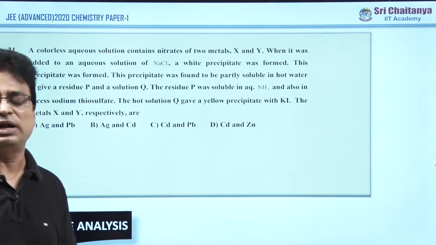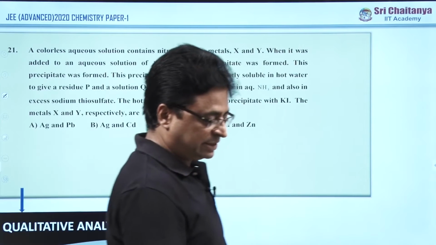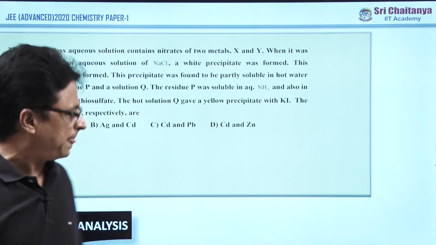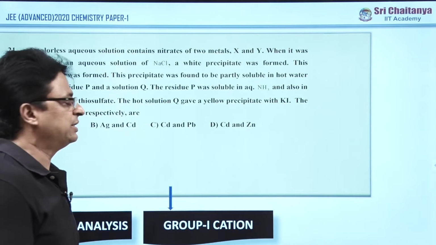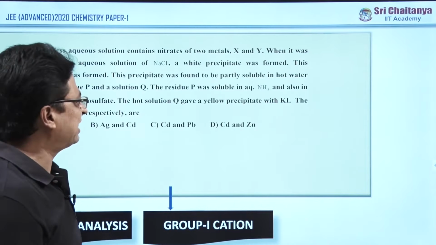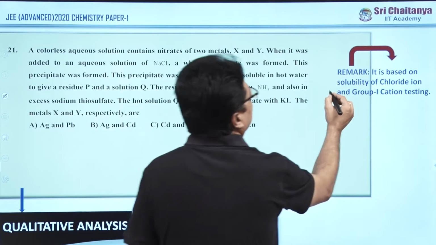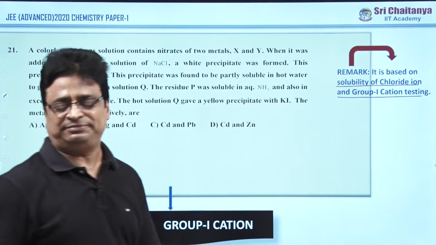Without qualitative analysis questions, there is no paper at all. Not only JEE Advanced, in every competitive examination a question is compulsory, guaranteed, and of course even here they asked a subtopic from group 1 cations, and the remark on this question is that it is based on solubility of chloride ion and group 1 cation testing.